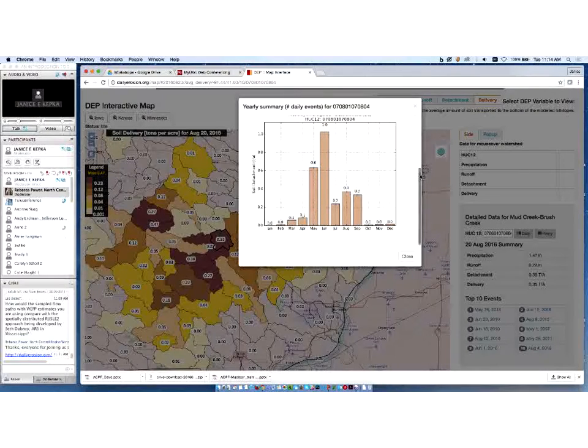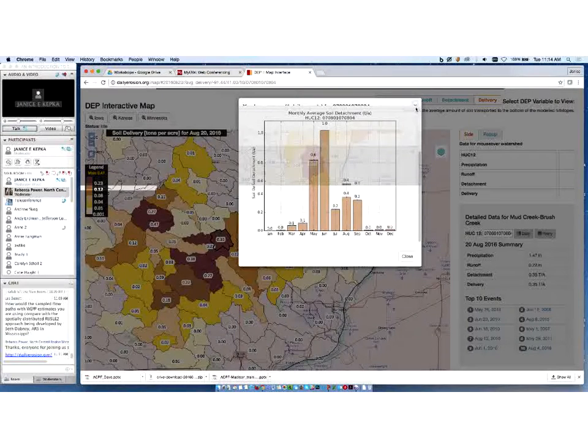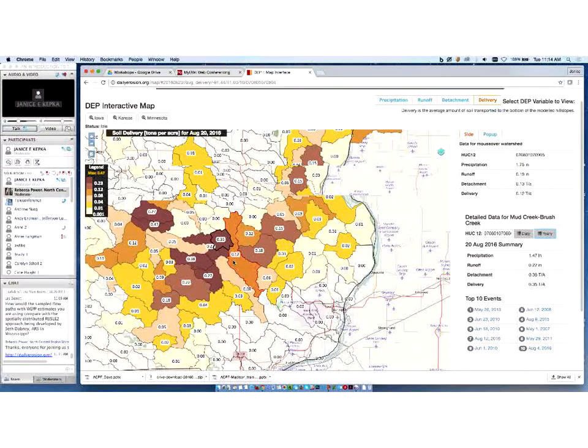Additionally, it provides a summary for that watershed by month for, in this case, soil detachment. So it allows us to characterize just what's going on, when and where soil loss components manifest themselves. We zoom out a little bit here.